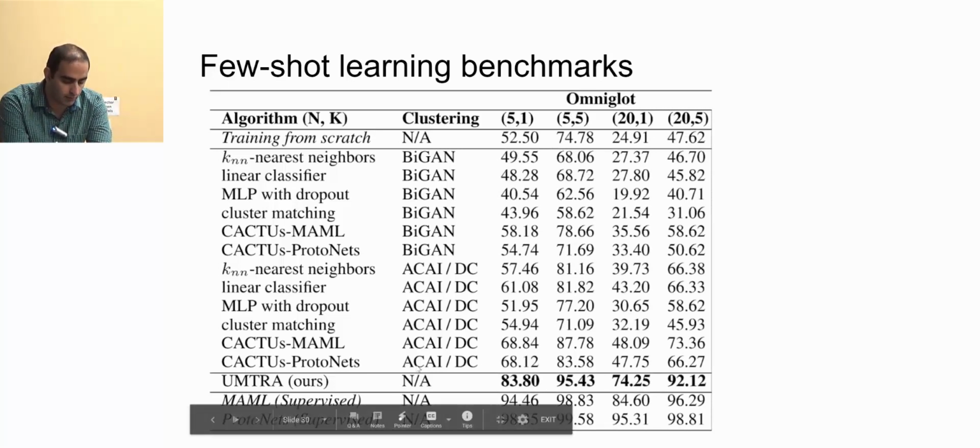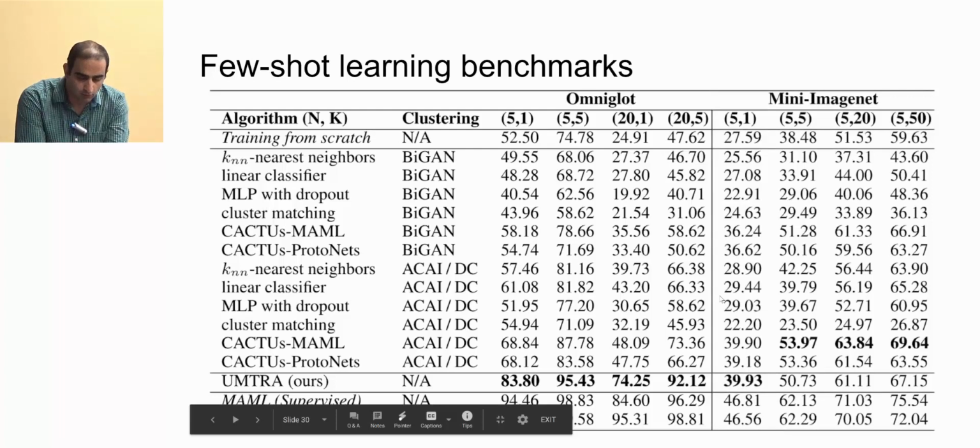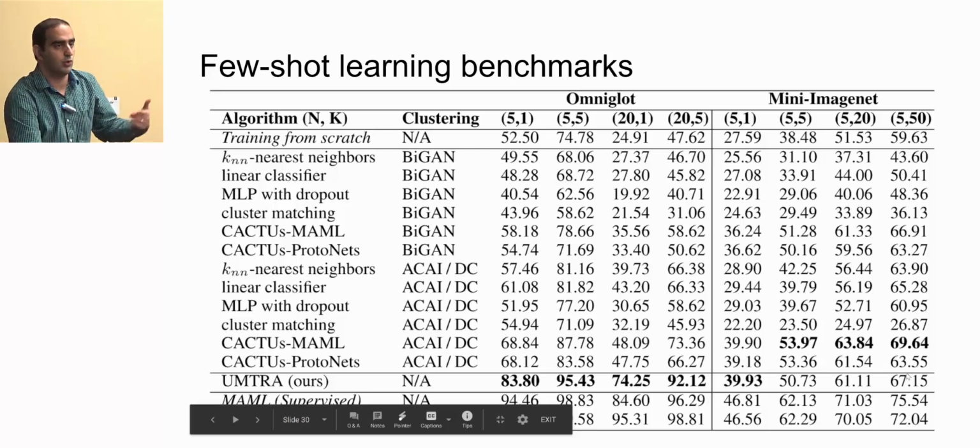And you can see that OMTRA works pretty well on this data set, and it's very, very close to supervised learning algorithms. We also evaluate on Mini-ImageNet, and we get very good results on Mini-ImageNet as well. We are comparable with the state-of-the-art, and you can see that it still is able to learn when you increase the number of samples.